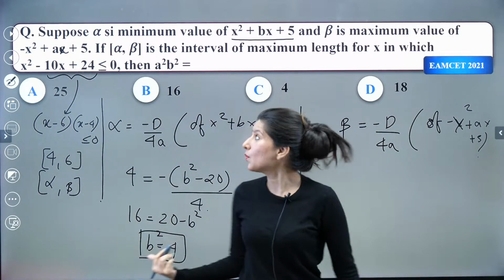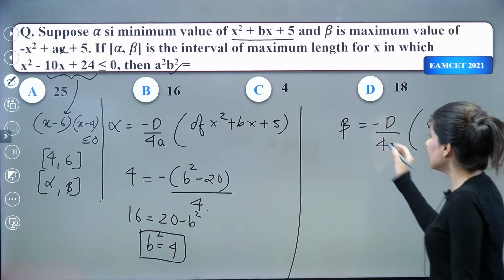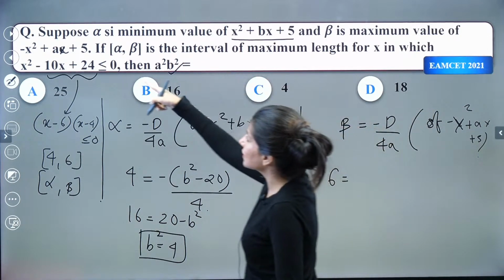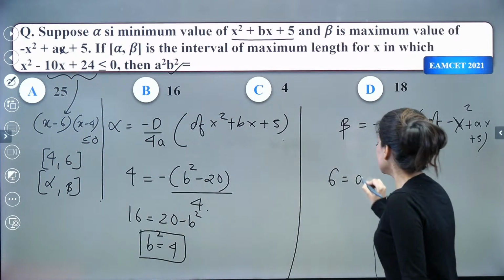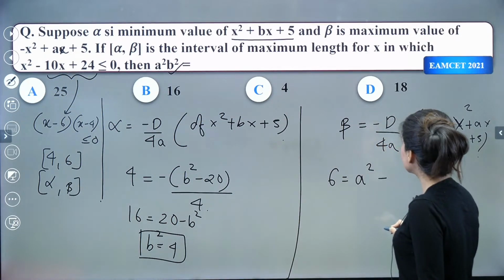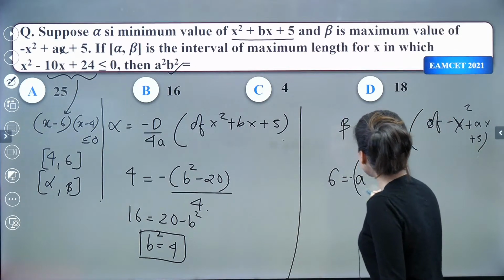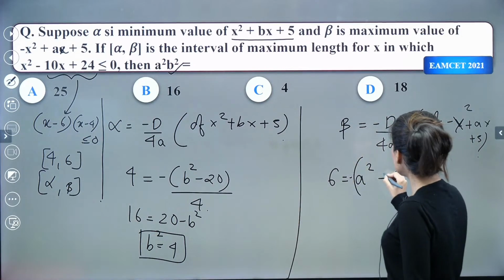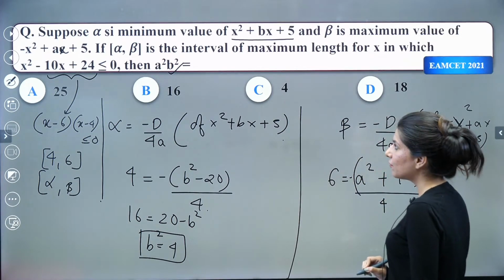All right, so b square you have calculated. Now similarly you have to calculate a square value. Now beta is what? It's 6. Again, this is your second quadratic. So a square minus, right, discriminant we are going to calculate with a negative sign. So a square minus 4 into minus 1 and 5 whole upon 4a.